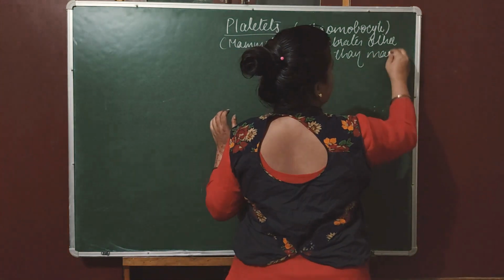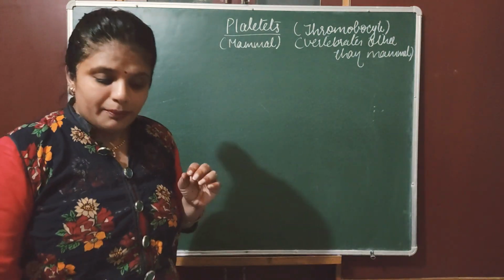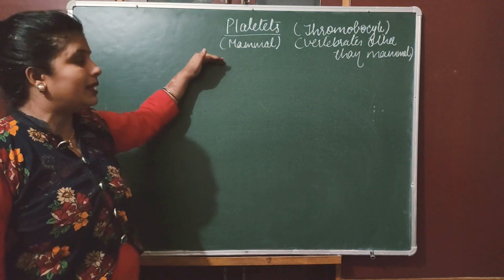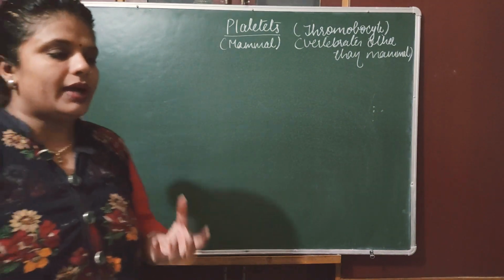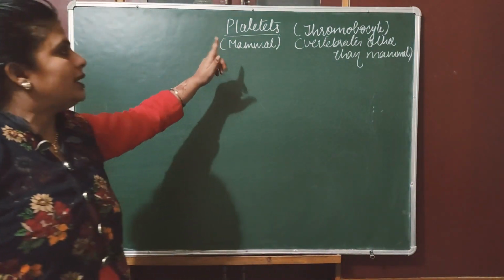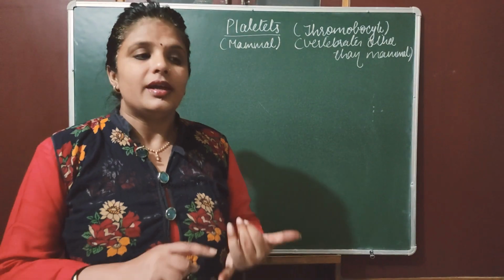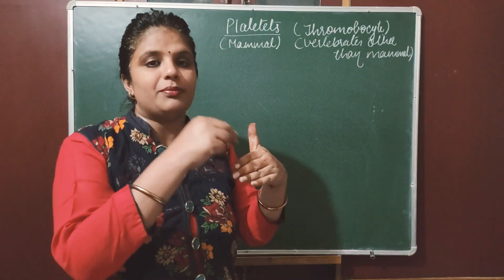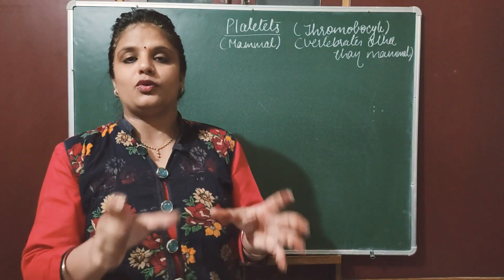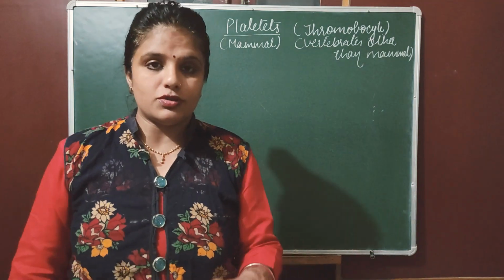Now first understand the importance of platelets in our body. Platelets are a very important part of our body because they help in blood clotting. Whenever we have any kind of bleeding, the blood is controlled with the help of platelets. Now the question is, if any part is injured and there is bleeding from that part, then why is it important to control that bleeding? Just because we want to prevent the loss of blood?